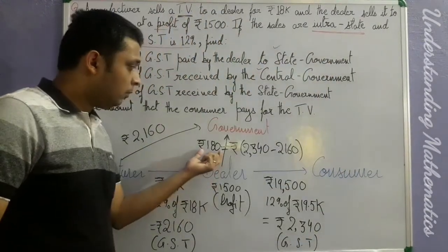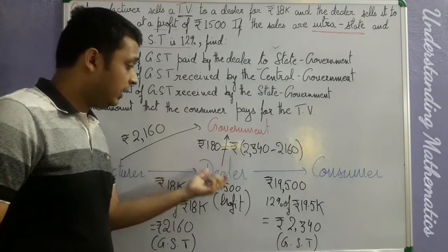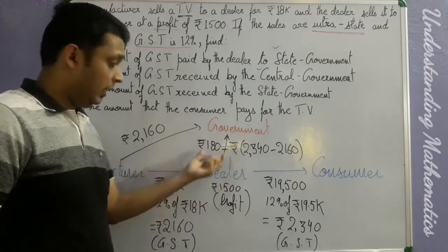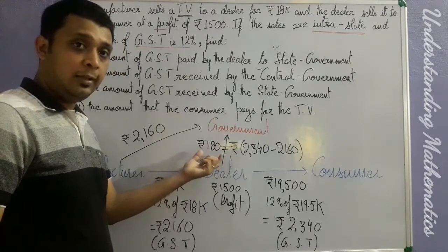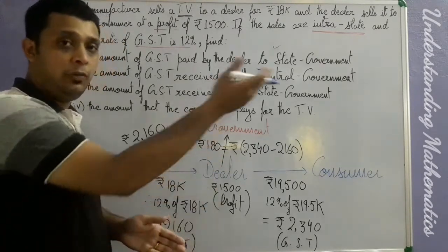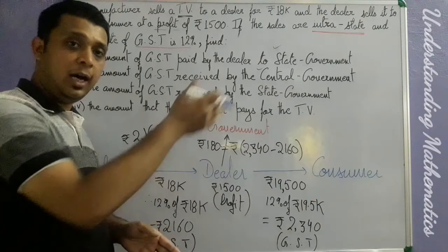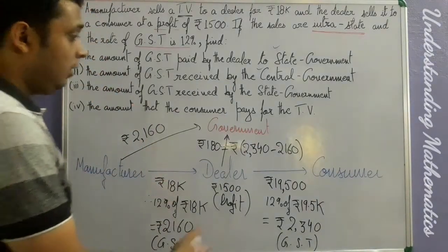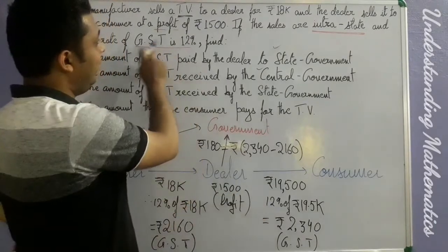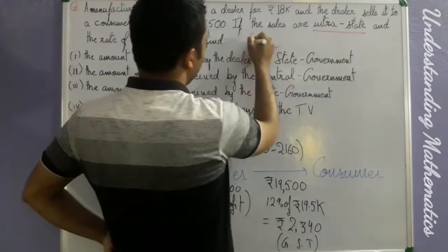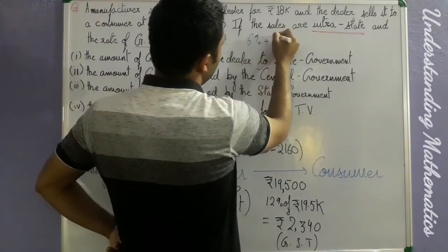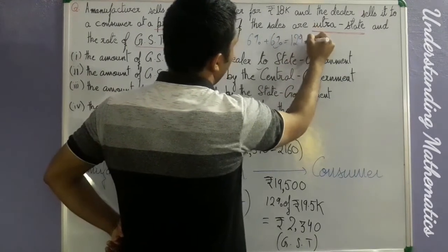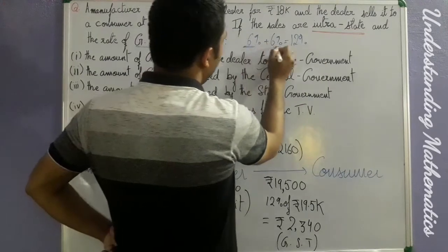Clear? So you can directly do one thing. You have found out the amount of GST that will be paid by the dealer to the government, it will be 180, yes or no? That means half of it will go to the state government and half of it will go to the central government, isn't it? Why? Because if you divide this GST in terms of 6% plus 6%, this is nothing but equal to 12%, yes or no? So, two equal parts are there, yes or no?